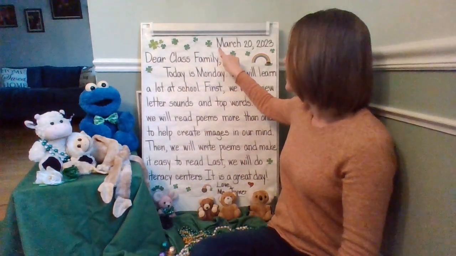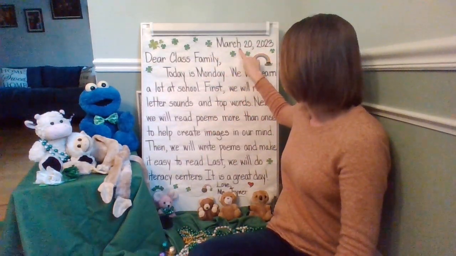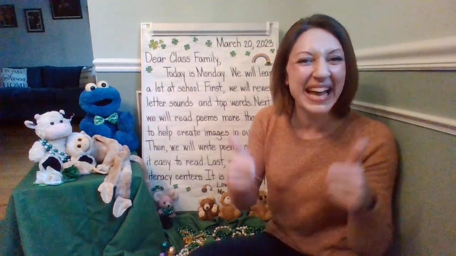Fantastic. Let's look back and reread the message. Remember, good readers read things again. It's called rereading. They do this so their brain can understand the words on the page. Use your finger to point. Let's start with this month. I see capital M-A-R-C-H. What does that say? You're right. It does say March. If you remembered that, great job.